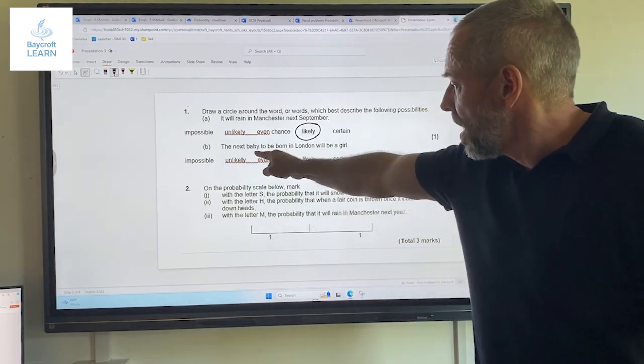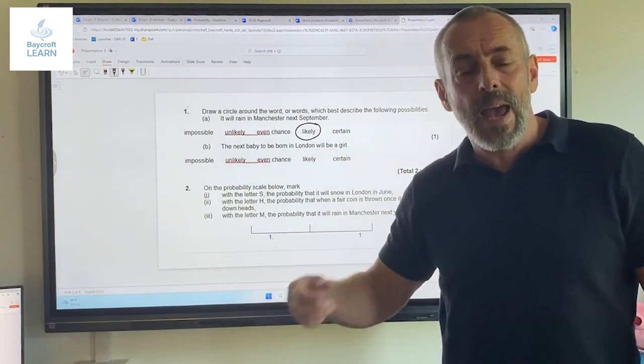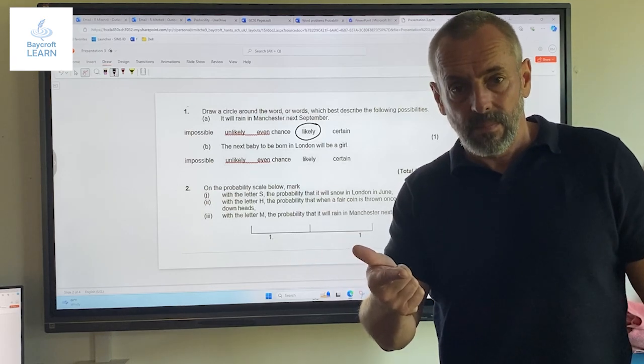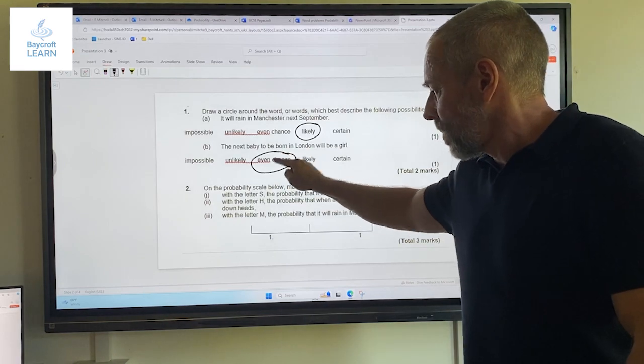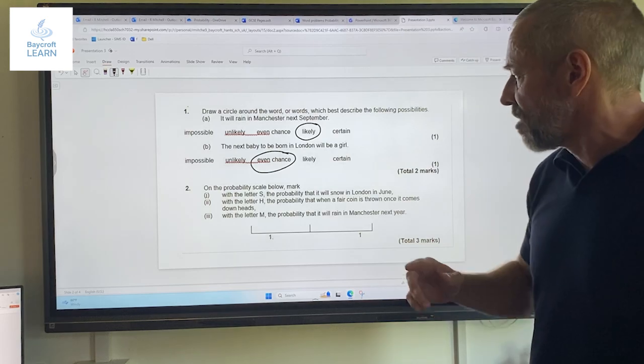The next one, the next baby to be born in London will be a girl. Well, how many options have we got there? We've got boy or girl, okay? So that is an even chance. I'm skipping through it quite quickly because we all know this. This is just as a bit of a refresher.